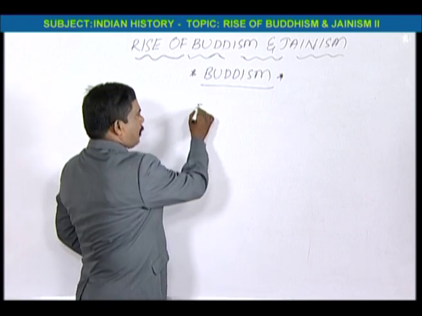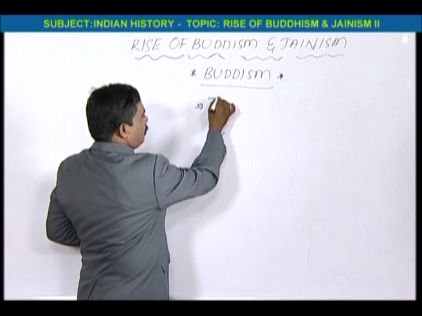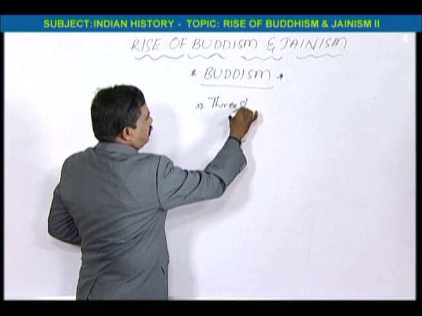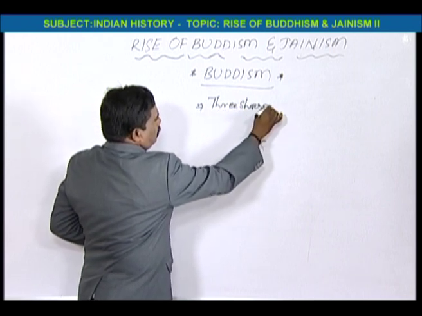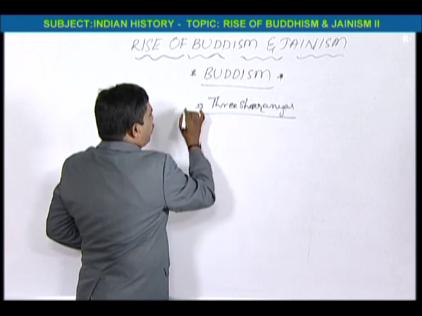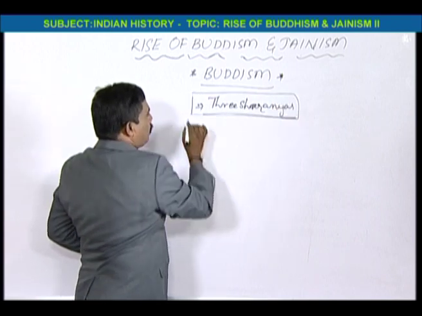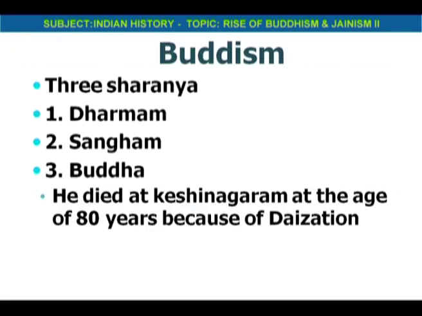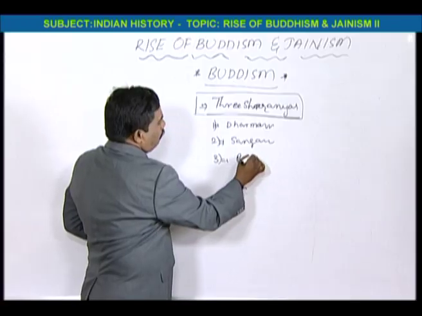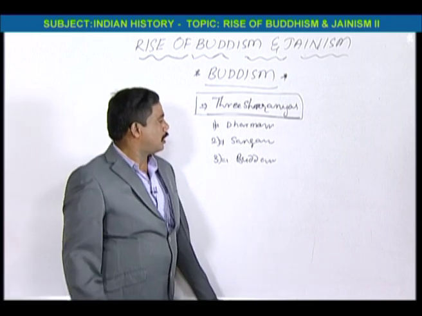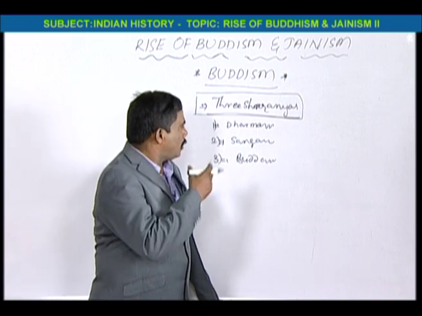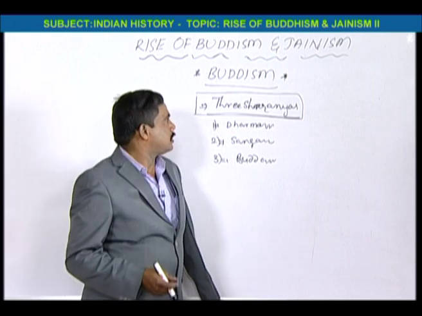Every Bauddha bhikshu should have this. So Buddha proposed 3 Sharanyas. Every Bauddha bhikshu should follow the 3 Sharanyas. That is 1, Dharmam. 2, Sangam. And 3, Buddham. Every Bauddha bhikshu should pronounce these 3 slogans, that is called Trisharanya.